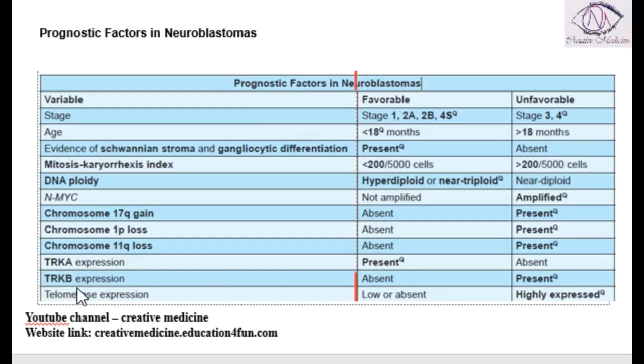If TRKB expression is present, then it is unfavorable prognosis. Telomerase expression, if it is highly expressed, then it is unfavorable prognosis.